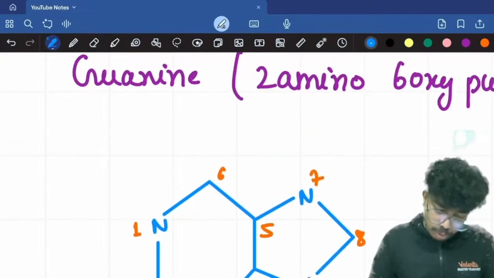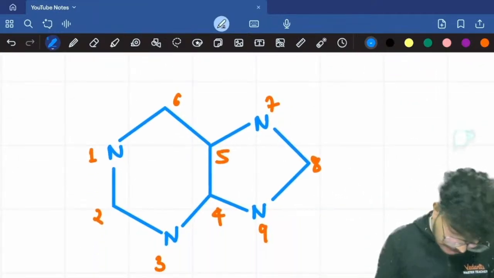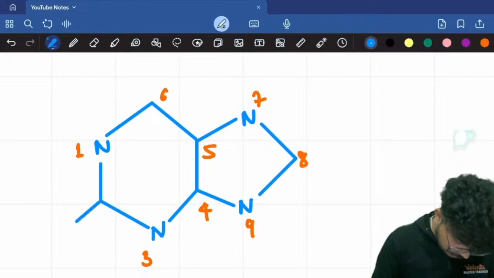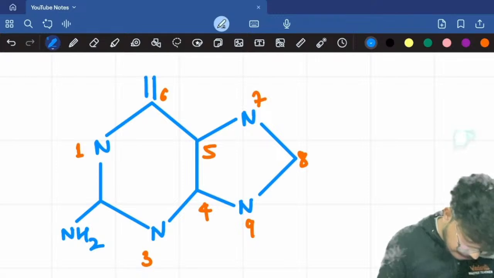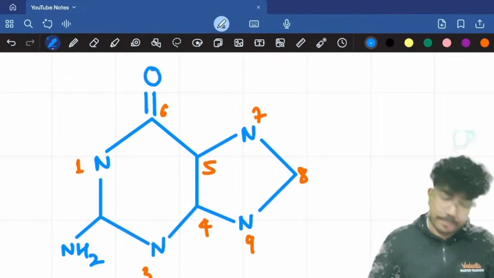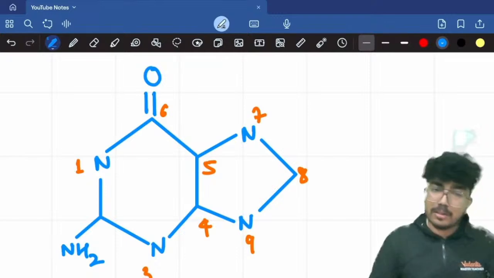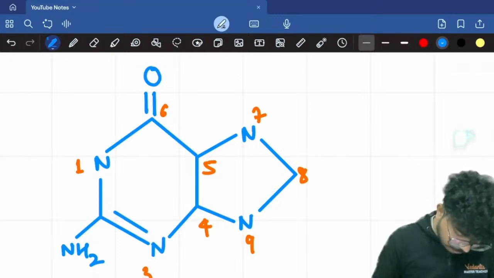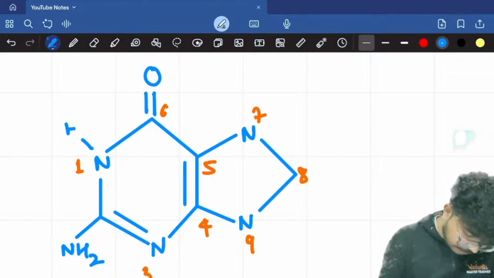Now the name says 2-amino 6-oxypurine, right? So I'll put the amino group, that is the NH2 group, over the second carbon, and over the 6th carbon I'll put the oxy group. Now I will have to satisfy the valency of the carbon atoms, so I put a double bond here and here. On the nitrogen, you will have the hydrogen.